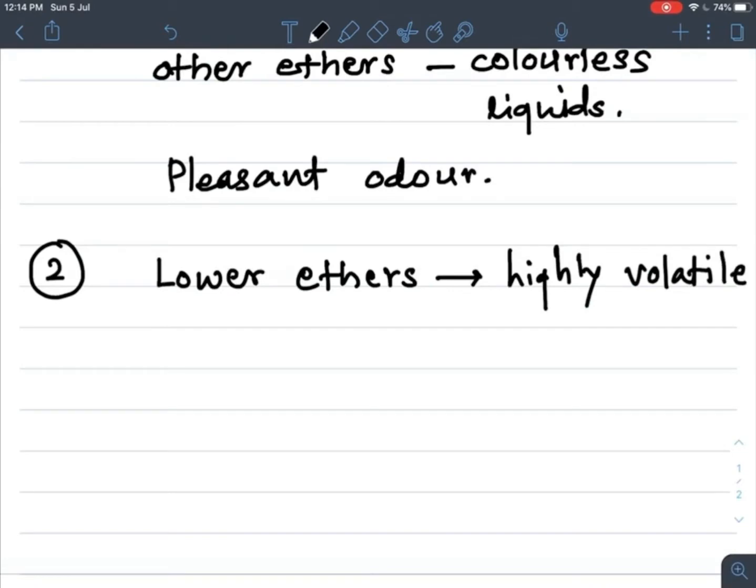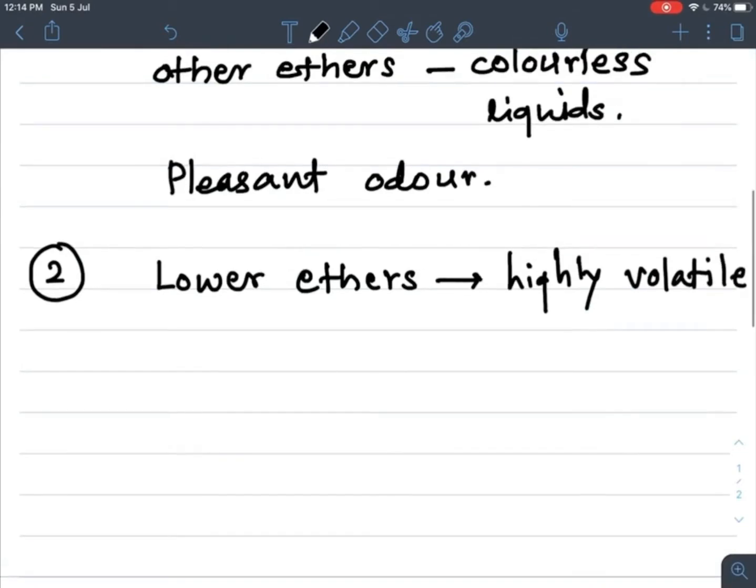Volatility means they can evaporate at room temperature. Due to their lower boiling points, these lower ethers evaporate at room temperature, and they are also highly inflammable substances.